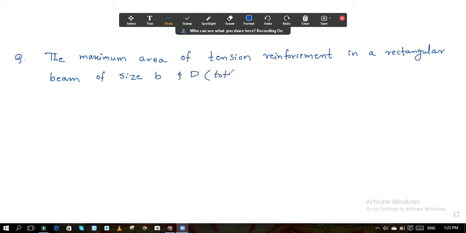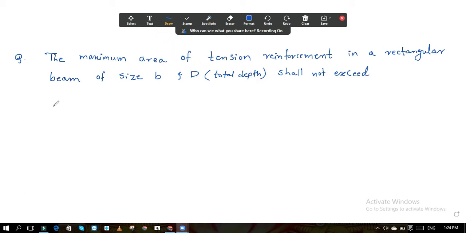Okay, this is total depth. I will write it in brackets: total depth shall not exceed. So what is the question? The maximum area of tension reinforcement. What should be the maximum area of tension reinforcement in a rectangular beam which is having width B and overall depth D?